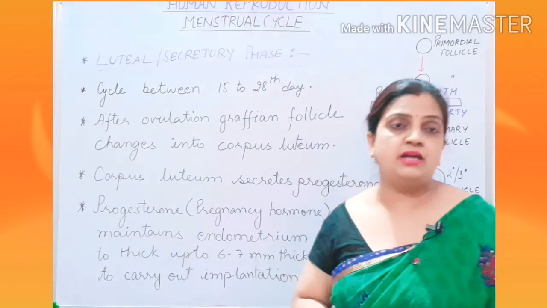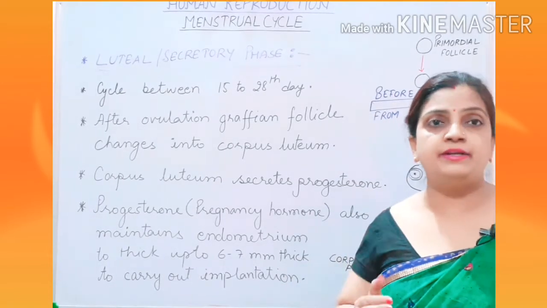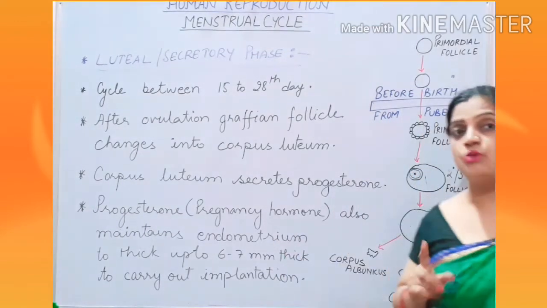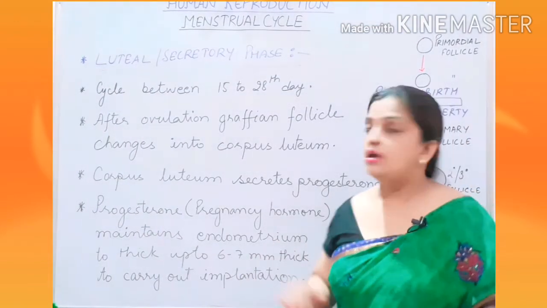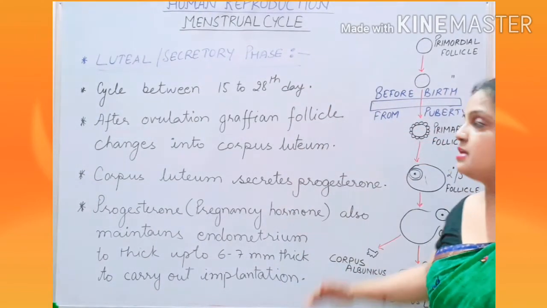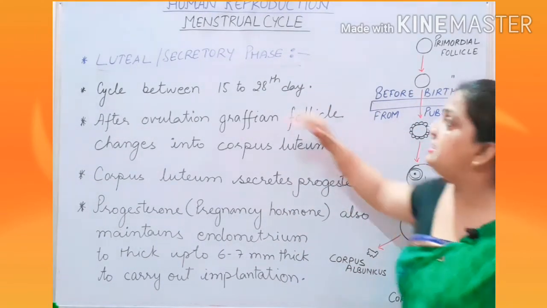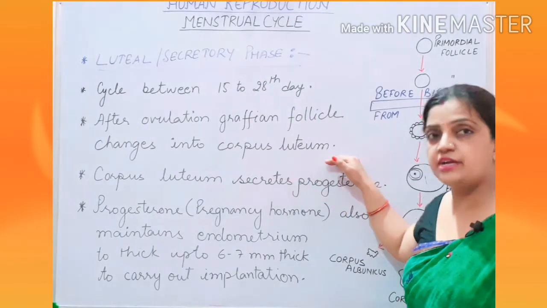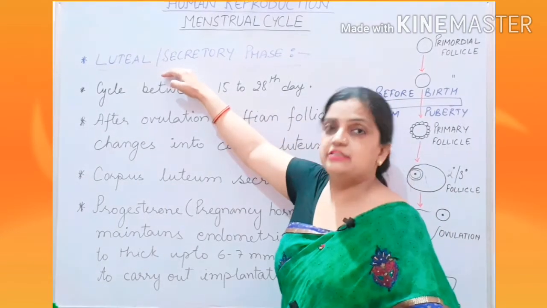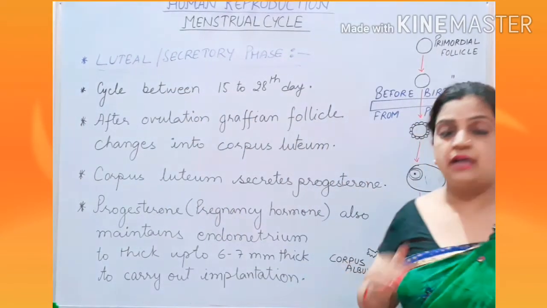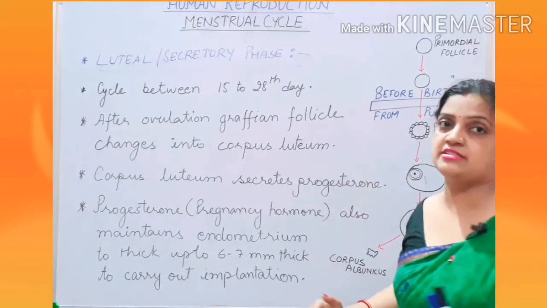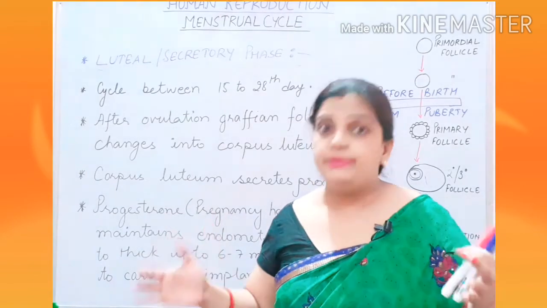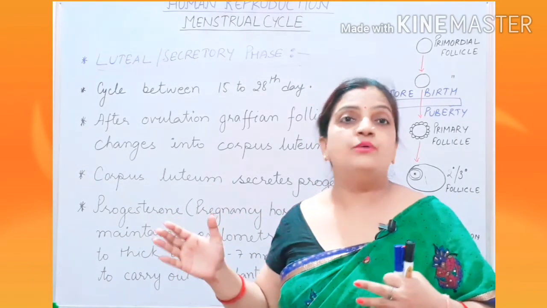Now children, what is implantation? Implantation is the embedment of the zygote into the endometrium, and this process will take place only after fertilization. So children, during your luteal phase, your progesterone hormone is secreted, hence it is called the secretory phase. During the luteal phase, corpus luteum is formed, that is why it is called the luteal phase. And now children, I hope that you have understood these phases, what the changes are in the follicular chain, during the development of the follicles, what phases are taking place.